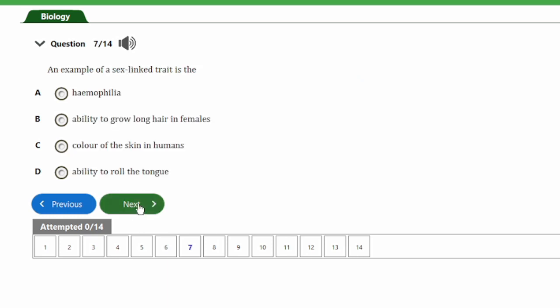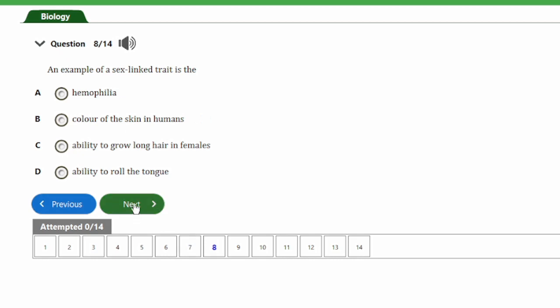That's question number 7. It says, an example of a sex-linked trait is the A, hemophilia. B, ability to grow long hair in females. C, color of the skin in humans. D, ability to roll the tongue. So guys, the correct answer to this question is option A. Hemophilia is a sex-linked trait.